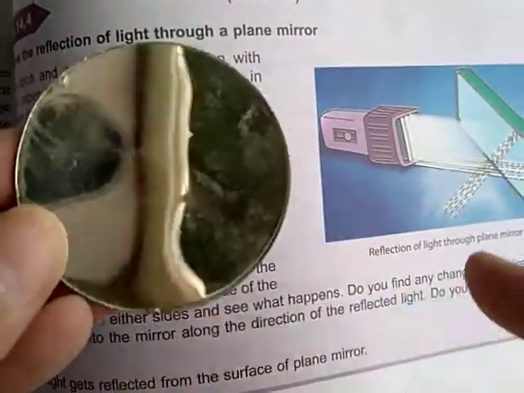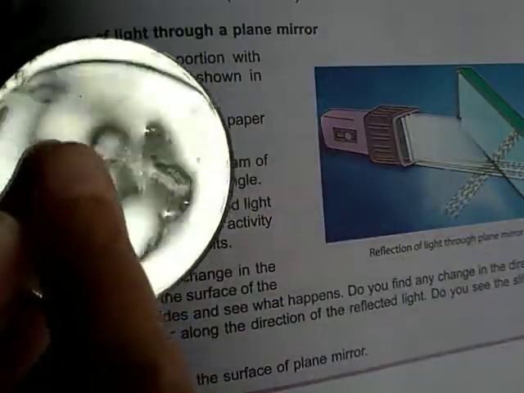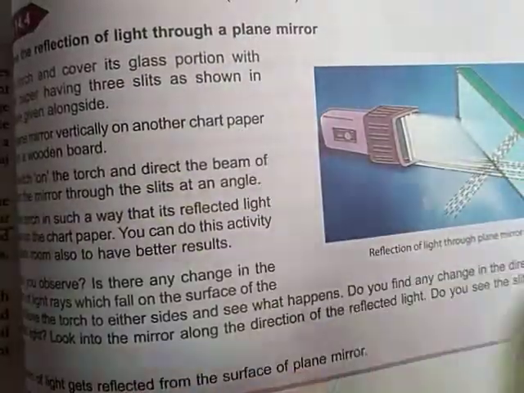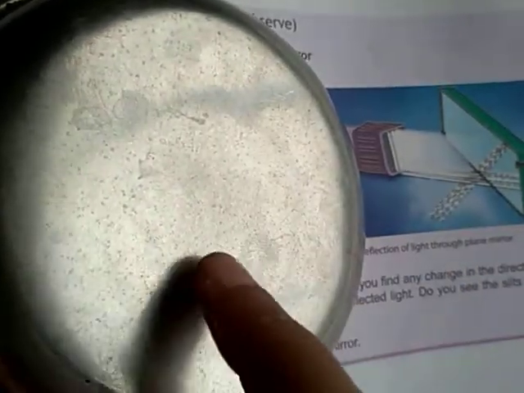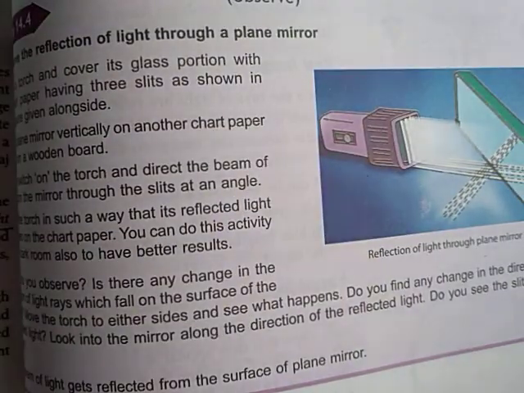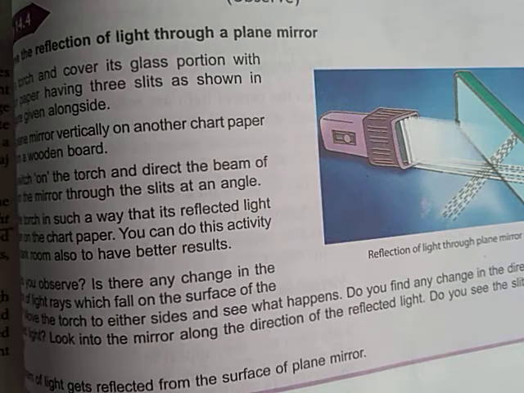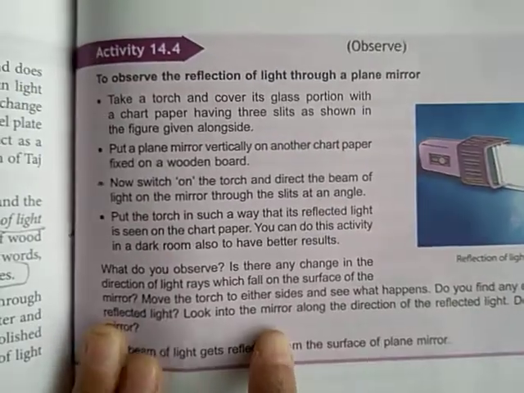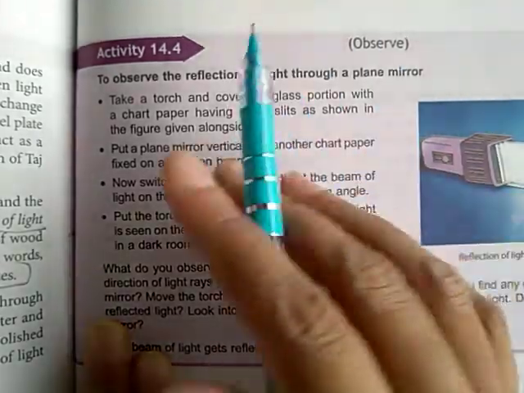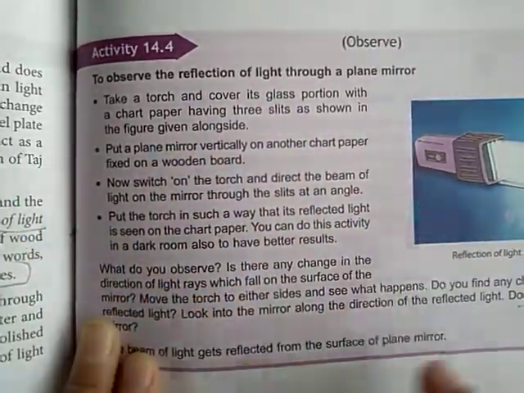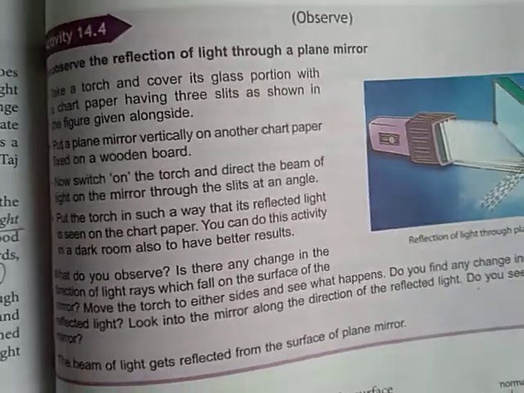So always light gets reflected from the plane or smooth surface. Any plane and smooth surface can reflect the light. This is the steel plate. From that plate also light can get reflected, as each and every polished or smooth and shiny surface is able to reflect the light. Reflection मतलब क्या होता है? Bouncing back the light. Here we can see.